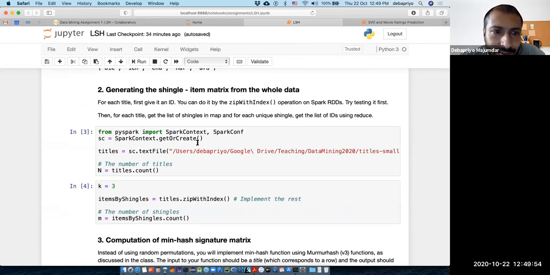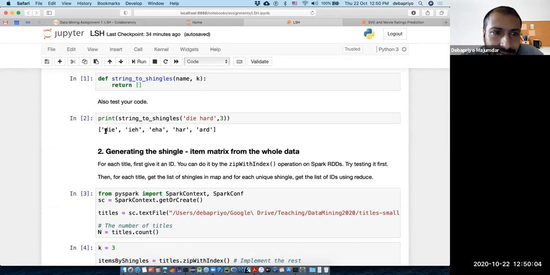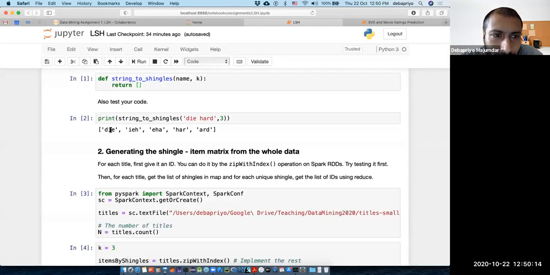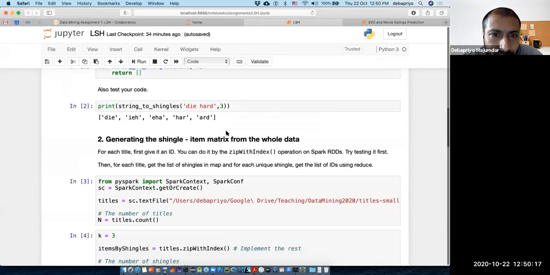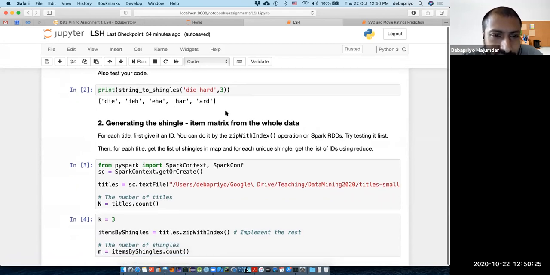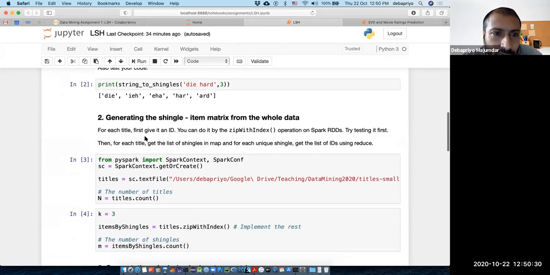Then the next thing is to generate the shingle-item matrix from the whole data. If you simply do this, every movie title is going to give rise to several such shingles. So if you have a list of movie titles, you're going to get a list of lists. Remember, we used flat map and all those things, so just to remind you about those.